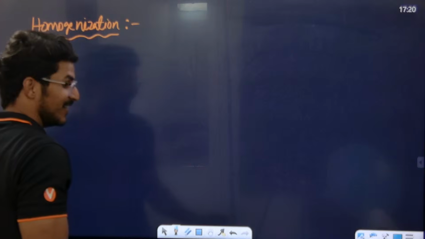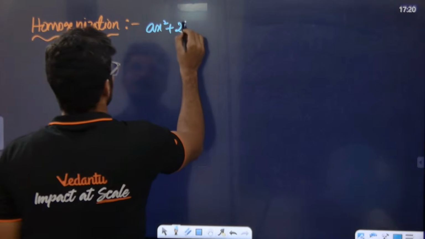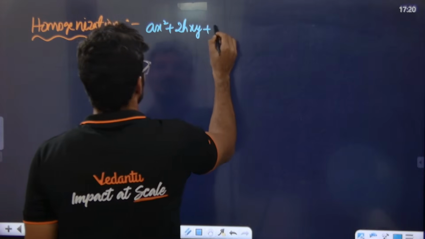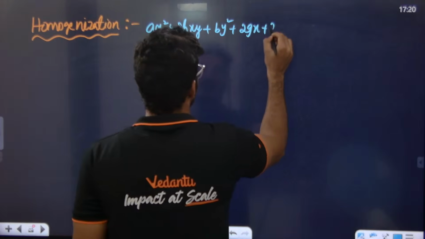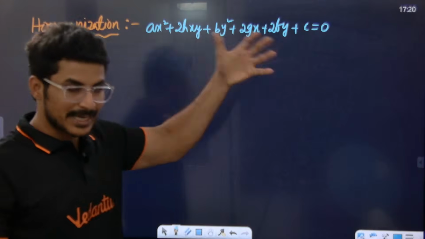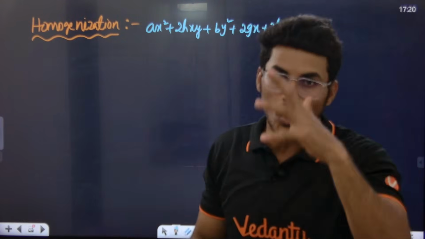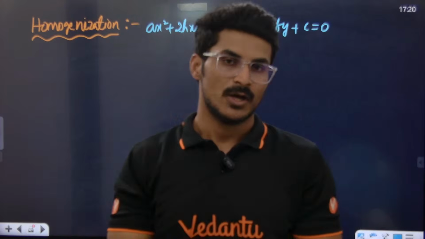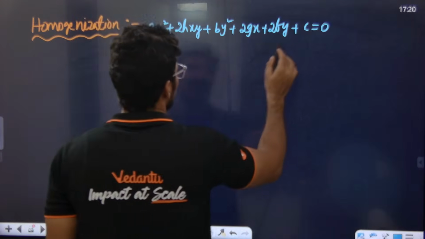You have been given this: ax square plus 2hxy plus by square plus 2gx plus 2fy plus c is equal to 0, the second degree equation representing a curve. How do we homogenize the curve?